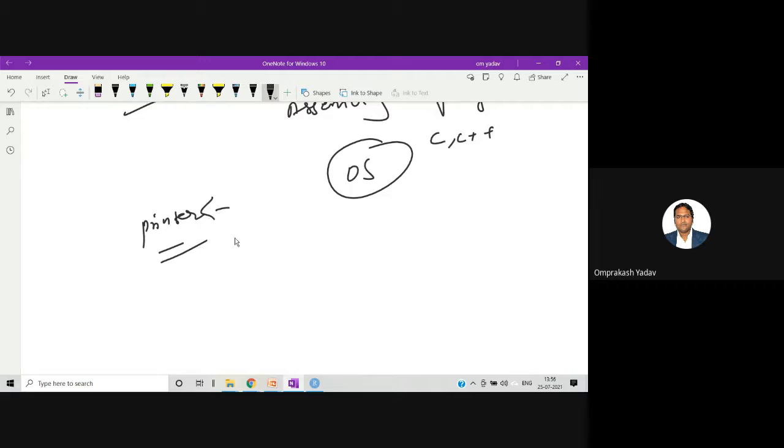For example, if I want to use the printer with my computer, I'll have to write the code which can communicate with this computer and this printer, and only then can I utilize this printer and take the printout. So imagine how tedious it was. Whenever I want to take a printout, every time I'll have to write the program, then execute it, and then I can take the printout.